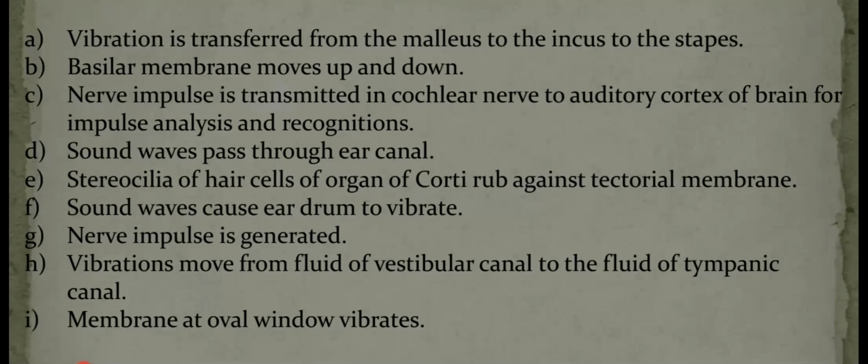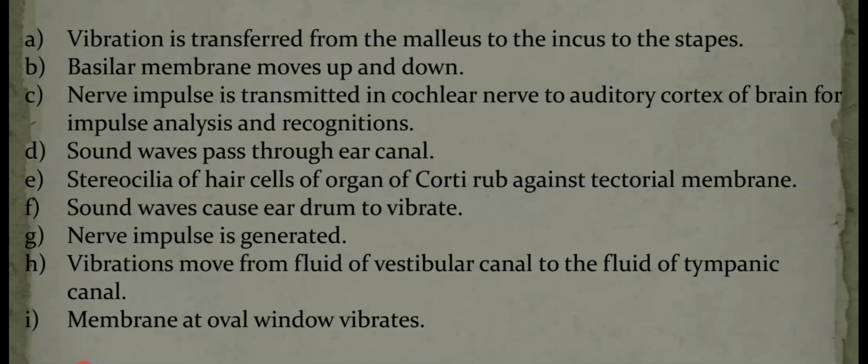Through these afferent neurons, the sound impulse reaches the temporal lobe of the cerebrum, where analysis of the sound takes place. Then we are able to understand that particular sound.